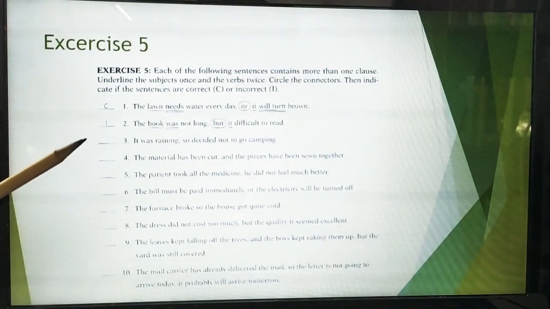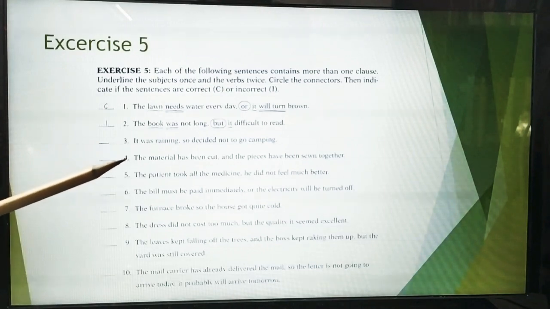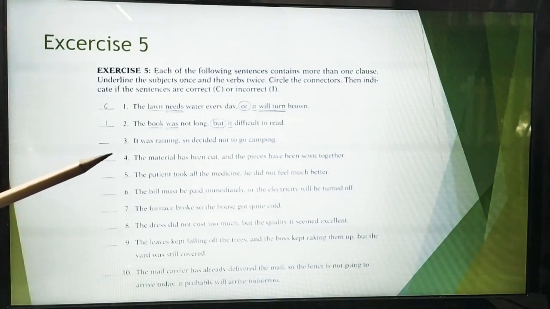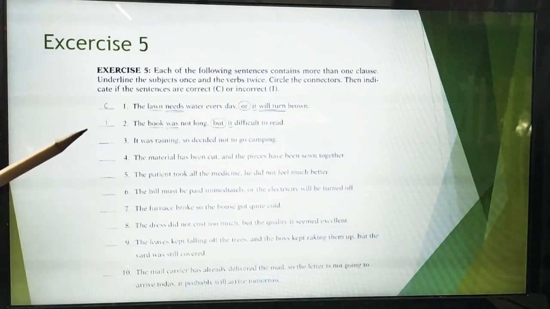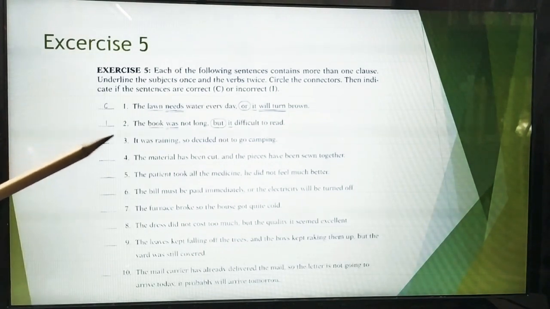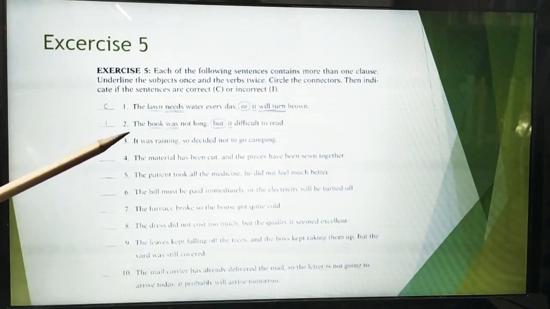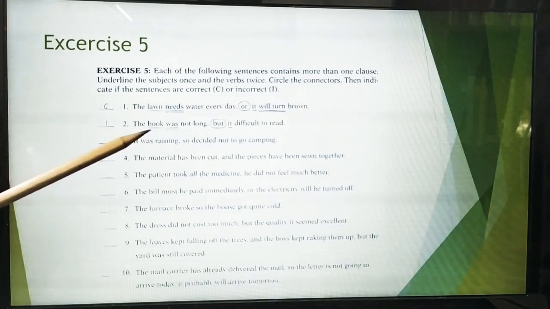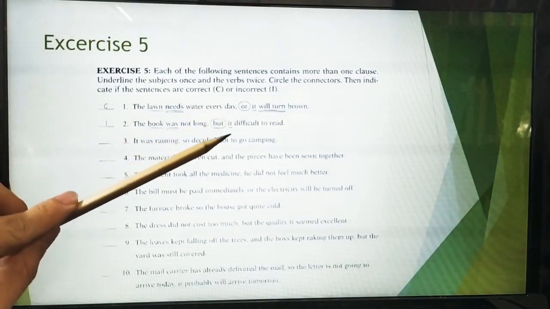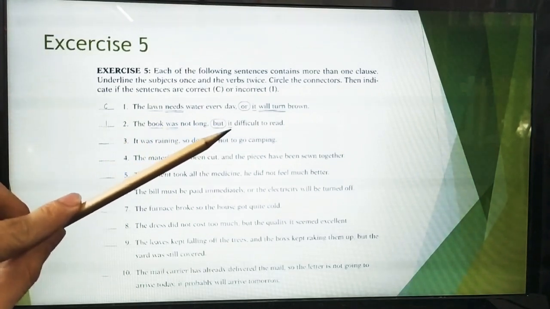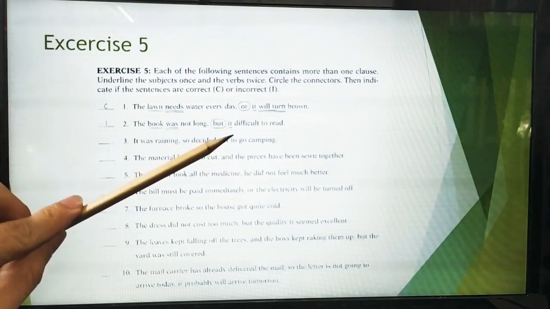The book was not long, but it's difficult to read. Where is the wrong one? We have the book as a subject, was as a verb. And what about this? Can you find out the subject? It. Can you find out the verb?